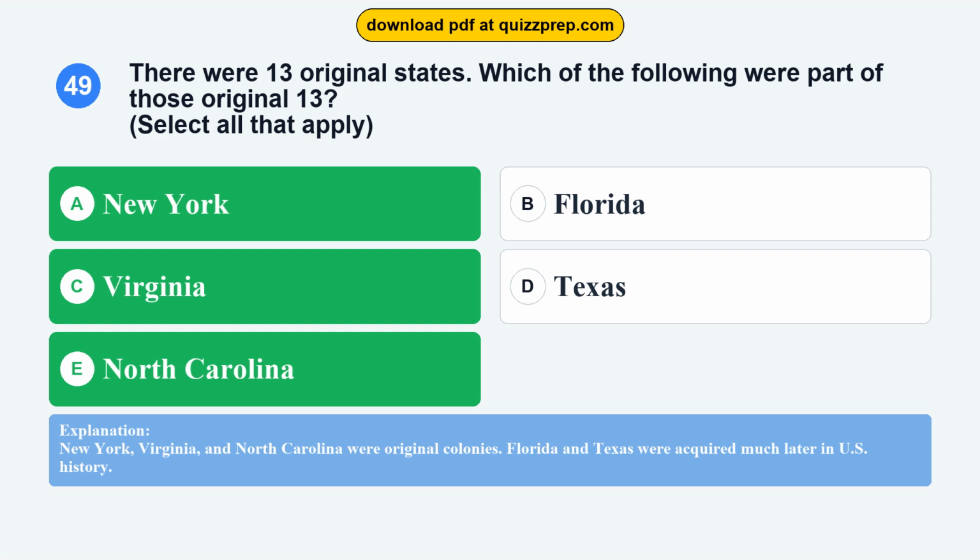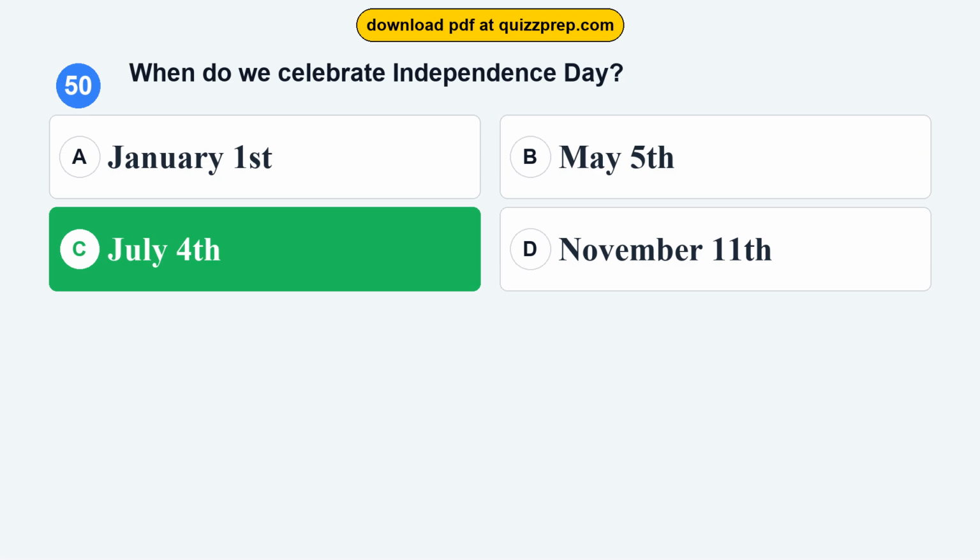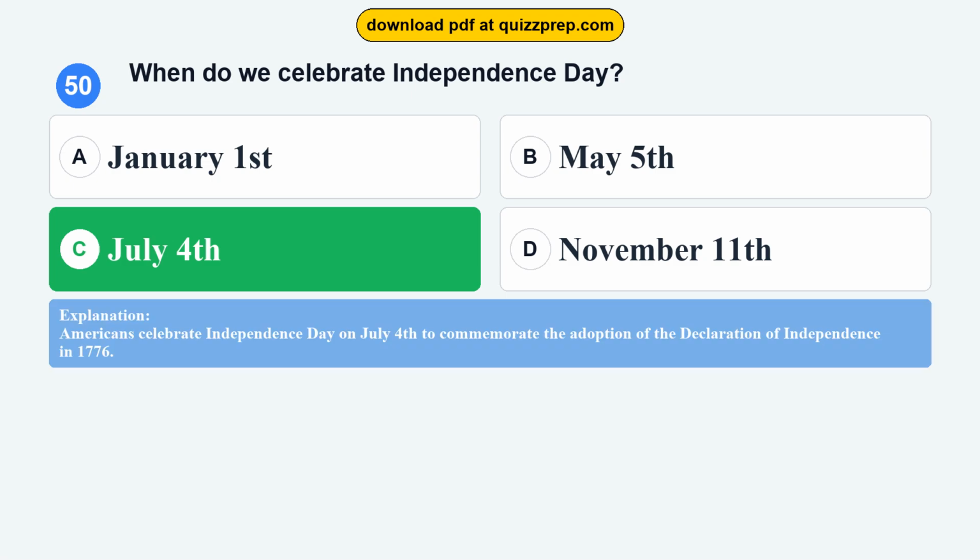Question 50. When do we celebrate Independence Day? Option A. January 1st. Option B. May 5th. Option C. July 4th. Option D. November 11th. The correct answer is option C. July 4th. Americans celebrate Independence Day on July 4th to commemorate the adoption of the Declaration of Independence in 1776.